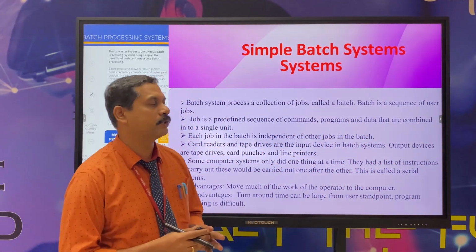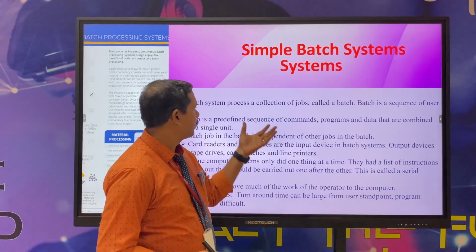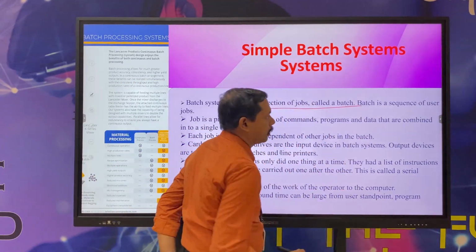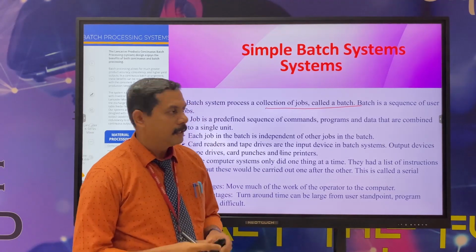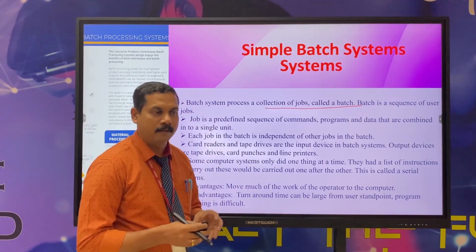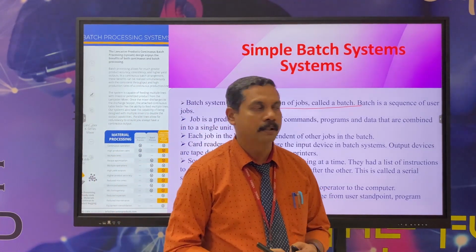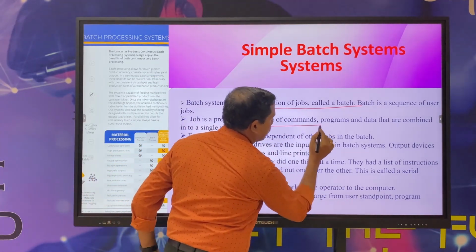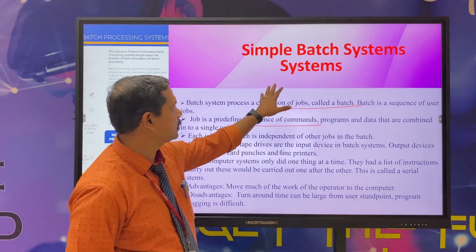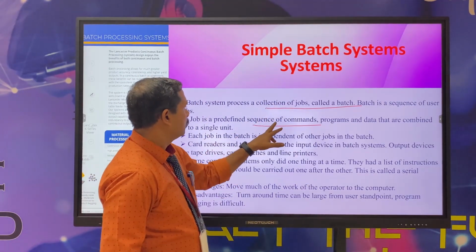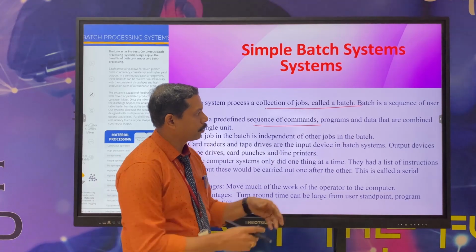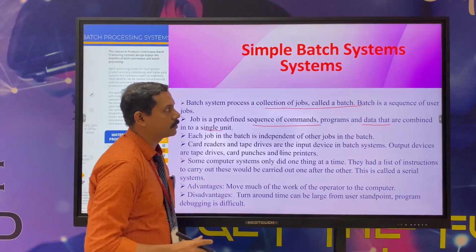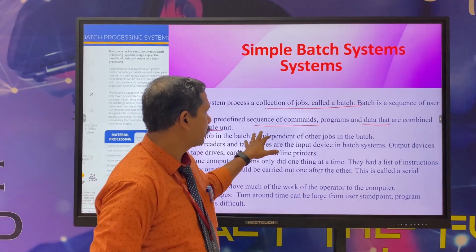The first stage is the batch system. A batch is a collection of jobs, a sequence of user jobs. A job is a predefined sequence of commands. What is used in this batch system? Programs and data are combined into a single unit. That is a batch.